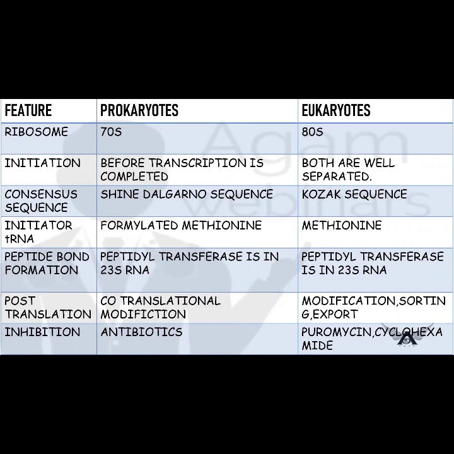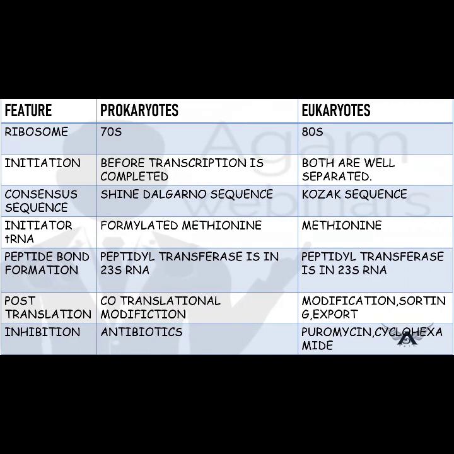And we saw the differences of initiator sequences: AUG, formylated methionine and methionine respectively in prokaryotes and eukaryotes, and they are called the Shine-Dalgarno sequence and the Kozak sequence. Peptide bond formation in both is catalyzed by peptidyl transferase, and in prokaryotes only co-translational modification occurs. Here in eukaryotes they have to be modified, they have to be exported also.